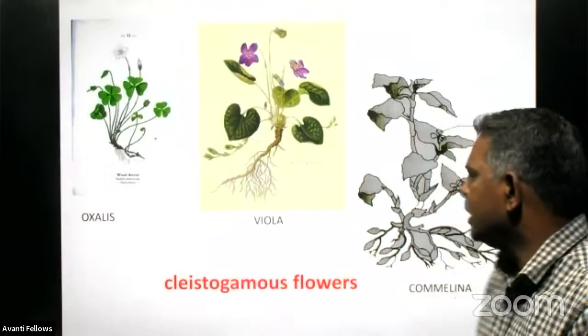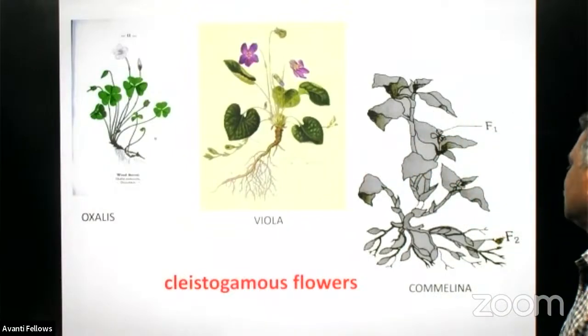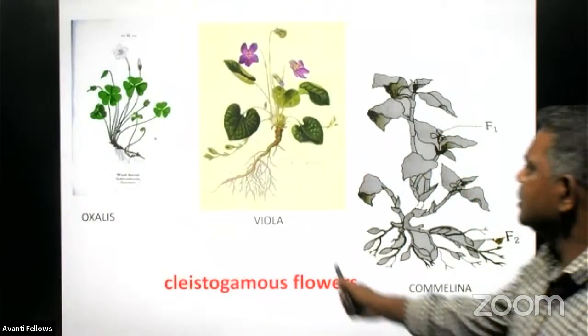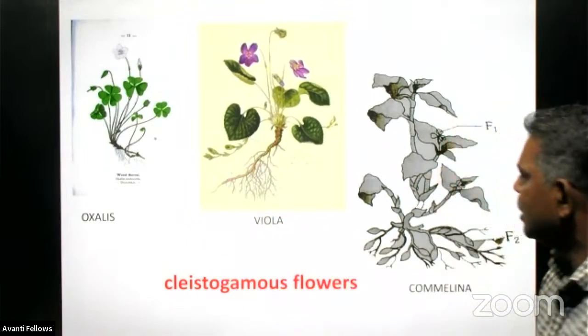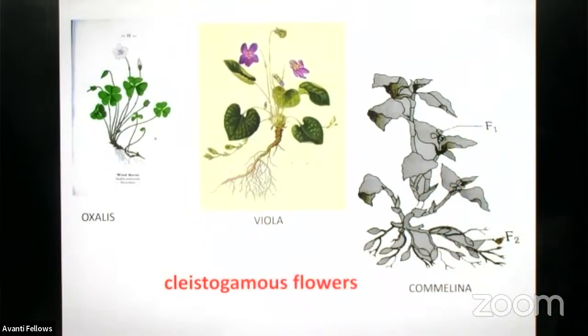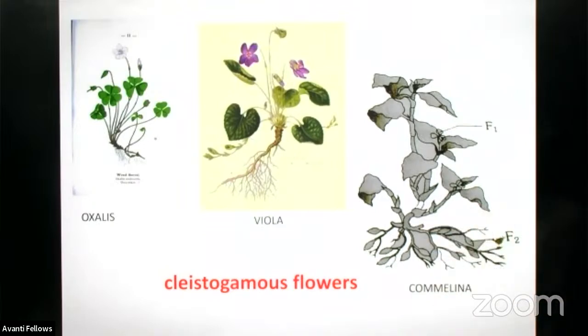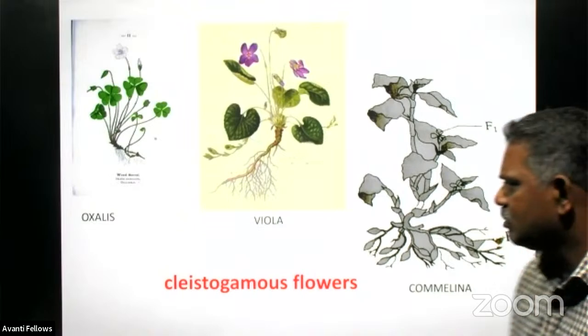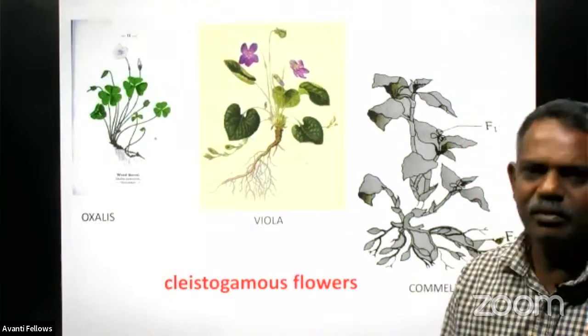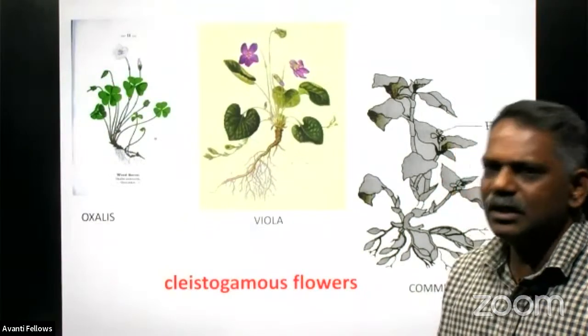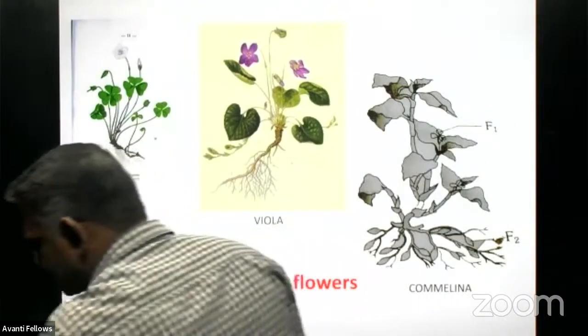It is the example for the cleistogamous flowers only. And here you can see examples: oxalis, viola, then commelina. These are the three examples given in your textbook, right? They show cleistogamous flowers, offering 100% assured seeds.